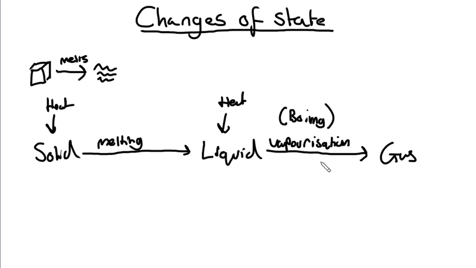So if ever you are boiling a kettle or heating up water for cooking, you are converting your liquid to a gas, which is the steam you see. Now, what would happen if we were to remove heat energy from the gas? In other words, we cooled the gas down. Well, it's the same sort of principle as adding heat energy. If we remove the heat energy, the particles of the gas will have less kinetic energy and will therefore have less movement, so the gas will turn back to a liquid.